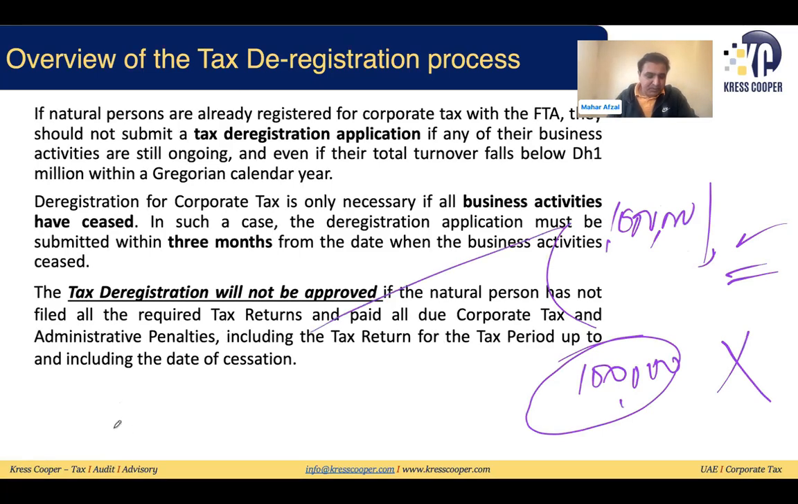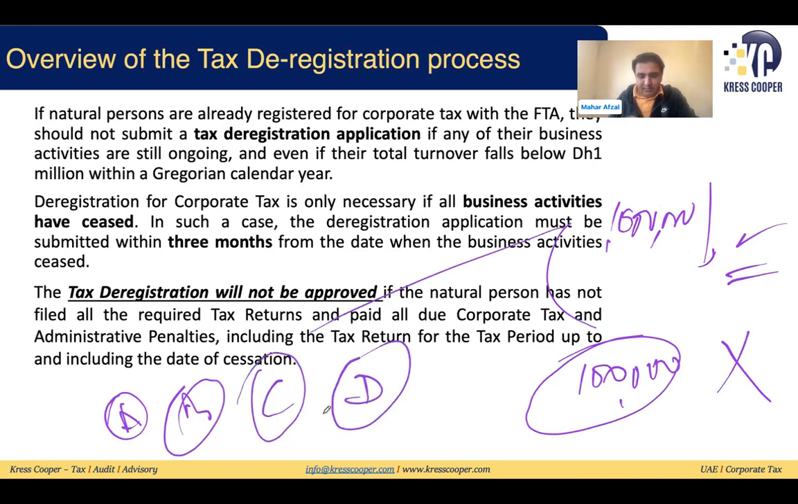Even if you have multiple businesses, suppose A, B, C, D, and you have wound up this one, this one, this one. You are a natural person. If you are still running one business, you still need to maintain the same registration. As I mentioned, you cannot deregister unless all your businesses have been wound up. And before deregistration, you will be liable to pay all outstanding liabilities to the Federal Tax Authority. Then you can deregister.